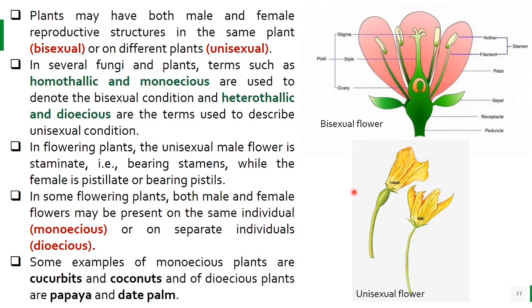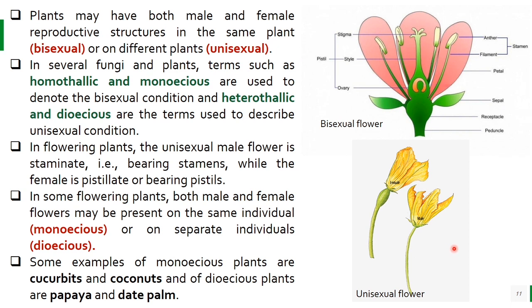Plants may have both male and female reproductive structures in the same plant. They are known as bisexual. In a bisexual flower, both male and female parts are on the same flower or on the same plant. While on different plants, it is called unisexual, like the female part on one plant and the male part on another plant.